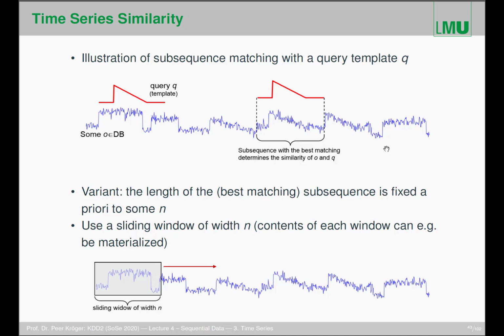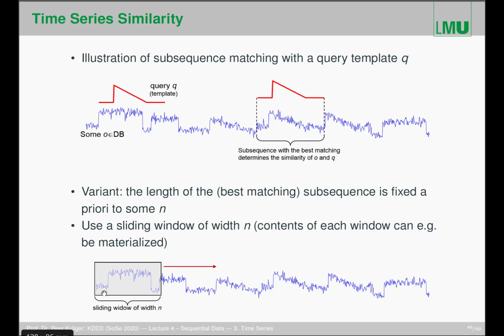And there is a very popular variant. If the length of the best matching subsequence is fixed to some n, then we can use a sliding window of width n as a pre-processing step to go over each of the time series in the database and, so to say, blow up the object space. Instead of just storing the entire time series, we partition those time series into all those small sliding window chunks of width n.